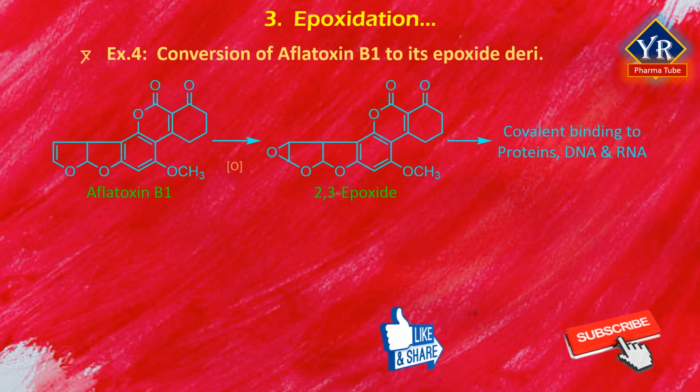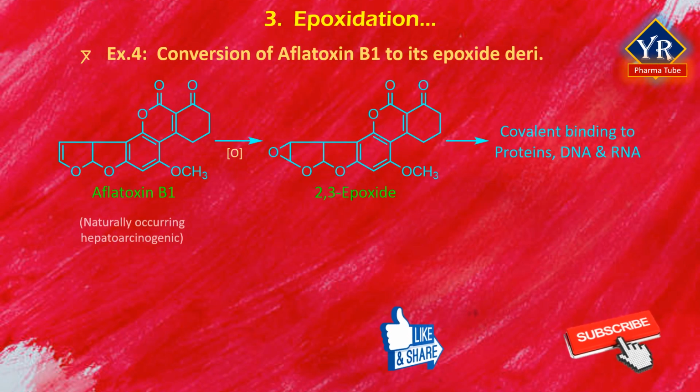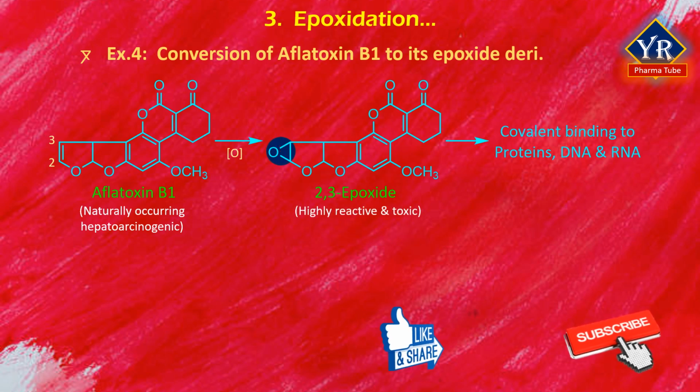Aflatoxin B1 is a naturally occurring hepatocarcinogenic agent. It contains an olefinic double bond between C2 and C3 adjacent to cyclic ether oxygen. This olefinic double bond undergoes epoxidation to give highly reactive and toxic 2,3-epoxide metabolite.